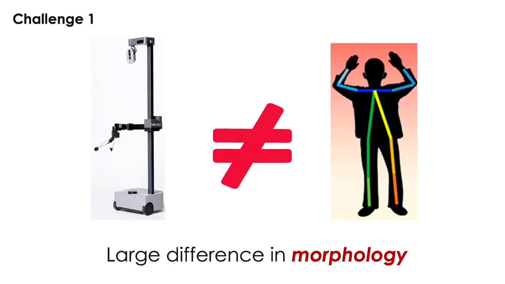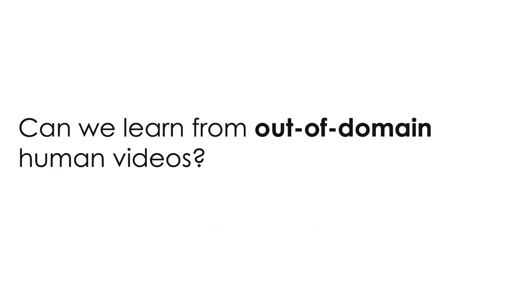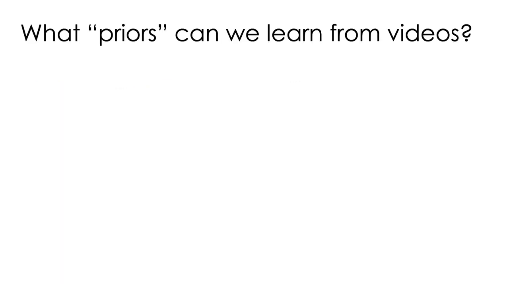However, there exist multiple challenges in learning from videos. Most importantly, a robot does not look like a human, it does not move like a human, since it has a completely different morphology. Secondly, we can't really tell anything about the physics of the world from a single video, like how an object feels or how much force to apply. Thus, is it possible to learn action information from diverse videos directly? The paradigm that we propose is to first watch humans, extract some behavior priors, and then improve and explore around these.